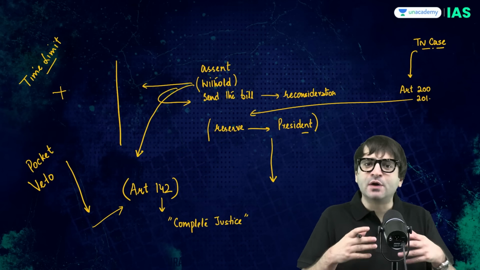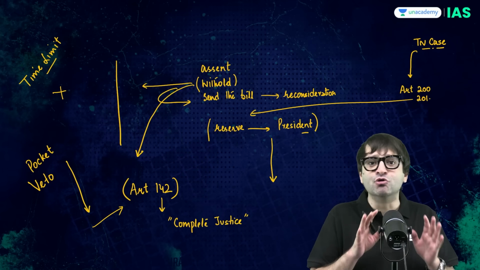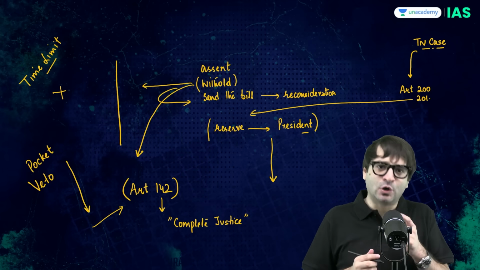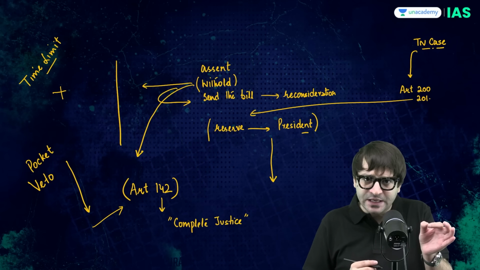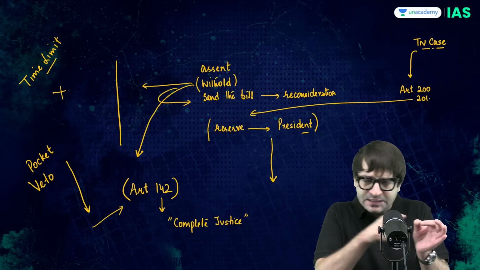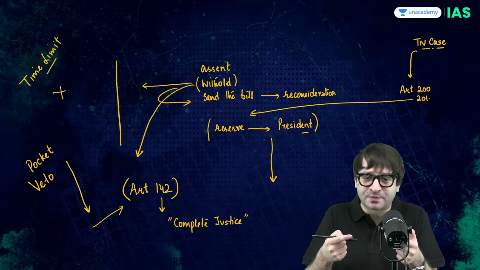But at the same time, there was another controversial yet significant ruling in this judgment. And what was that? When a bill passed by the legislature of a state is sent to the governor, the governor can reserve such a bill for the consideration of the president.